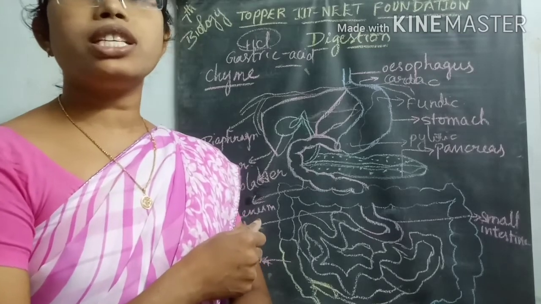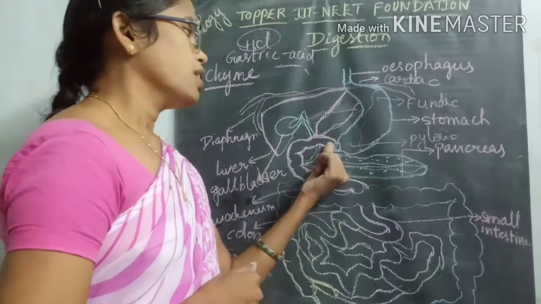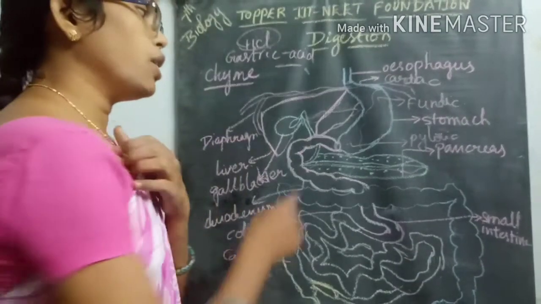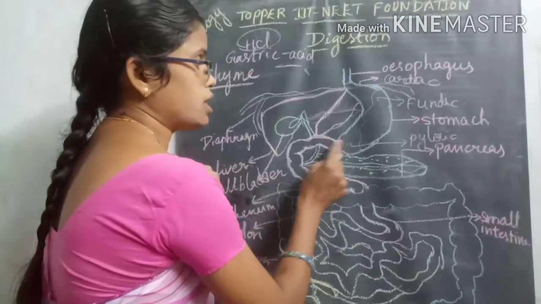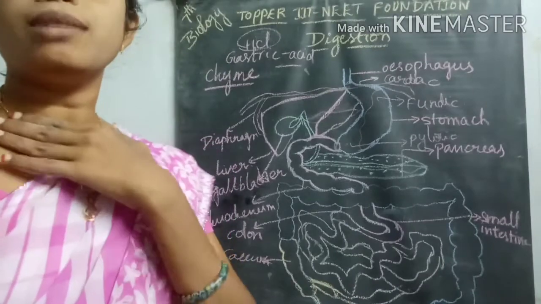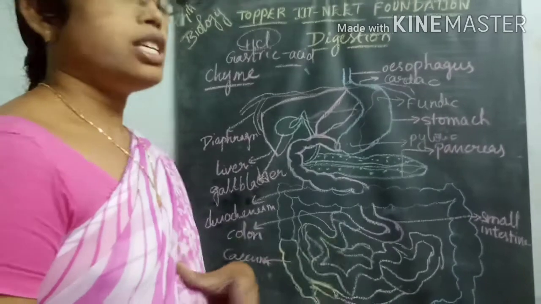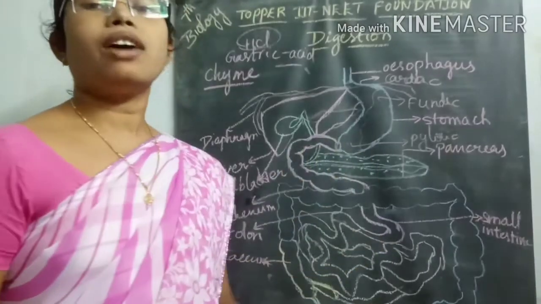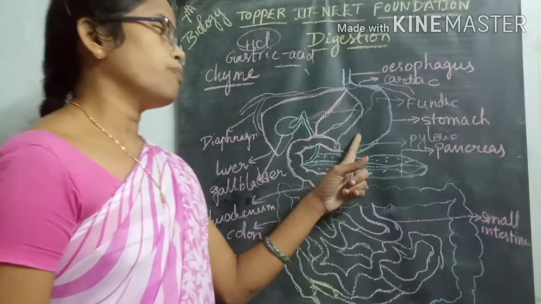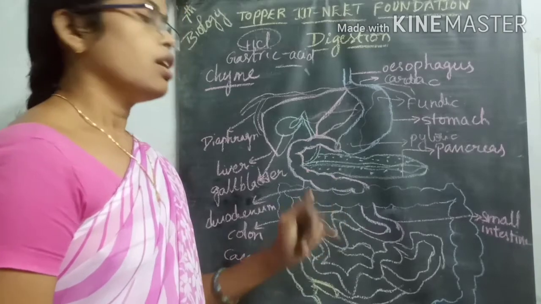This pyloric sphincter connects the stomach with the duodenum, with the help of this sphincter muscle. So this sphincter valve prevents the backward direction of the food material. Then from the stomach region the food material slowly enters into the duodenum.